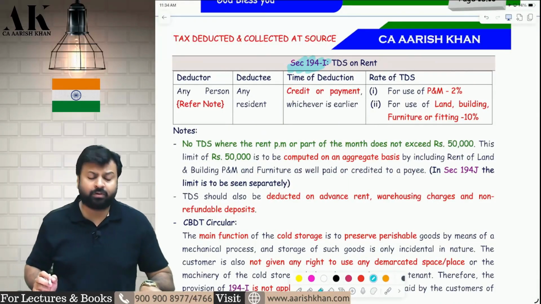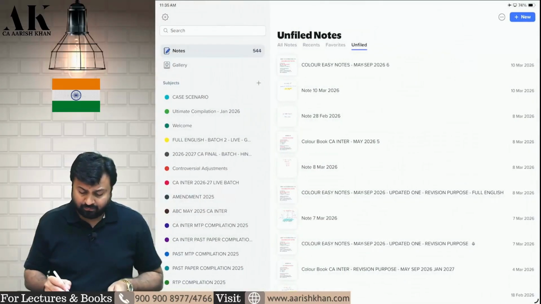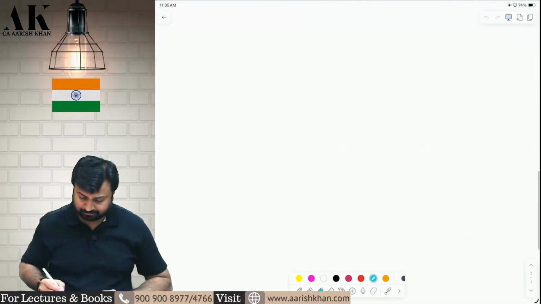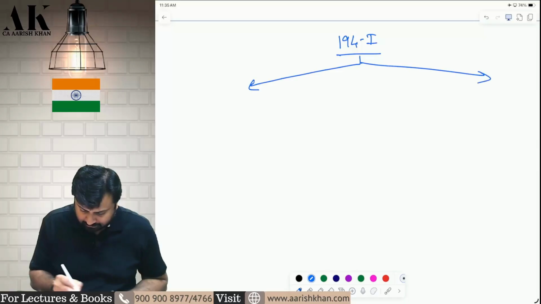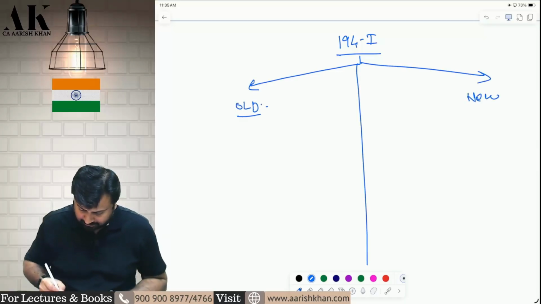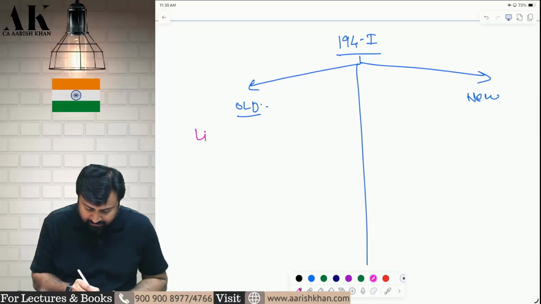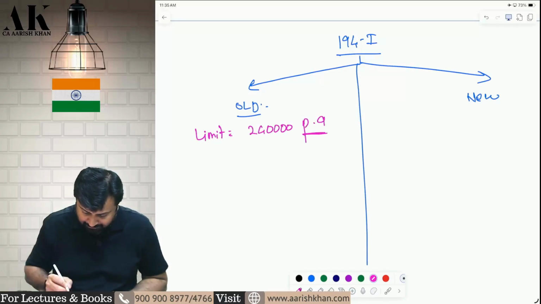Now 194I, very important amendment. Very important amendment. What is the amendment, sir? Pay attention. 100% a question will come on this. Old provision, new provision. What was the old provision limit, threshold? It was 2,40,000 rupees per annum.